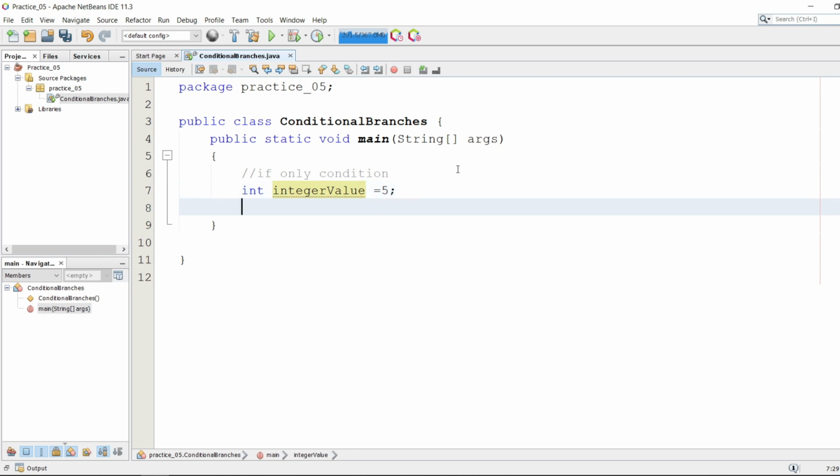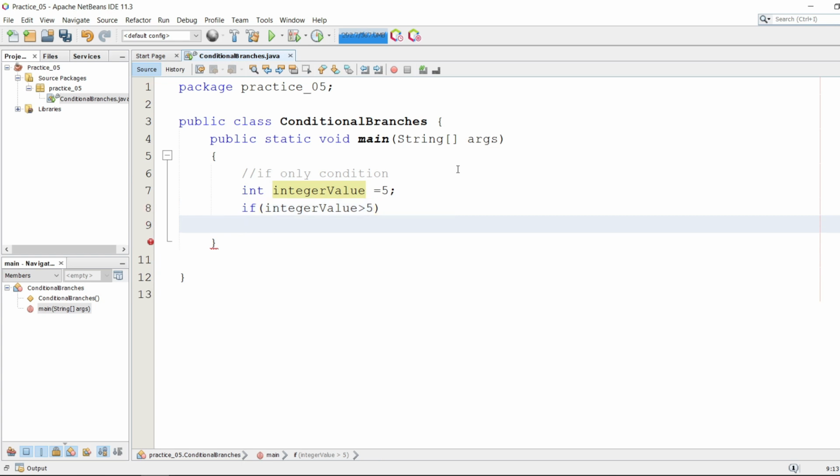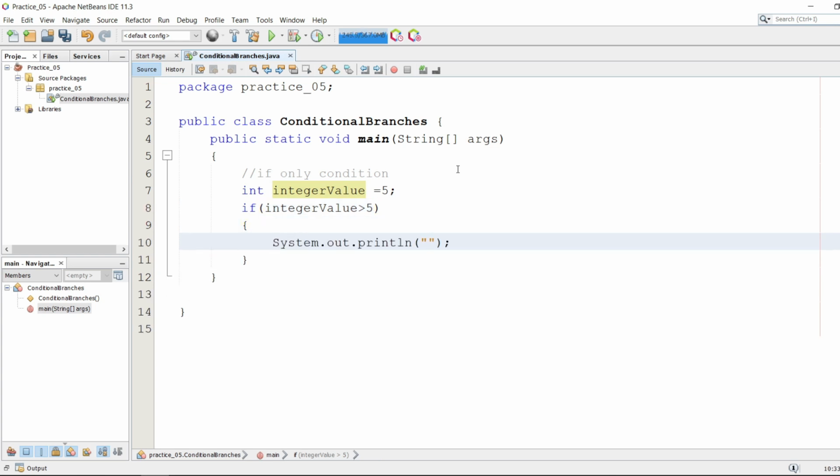equals 5. Now we will be checking the condition that if the integer value is greater than 5, then print some message. Now using this variable, we're gonna check some conditions here as: if the integer value is greater than 5, then print the value is greater than 5.